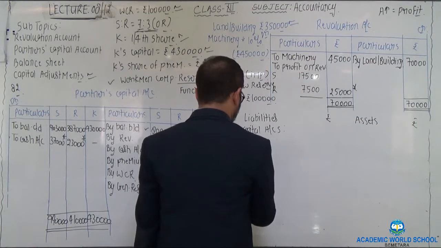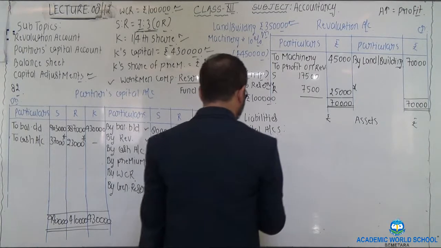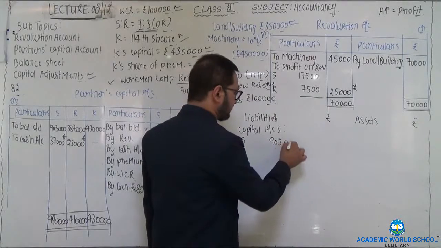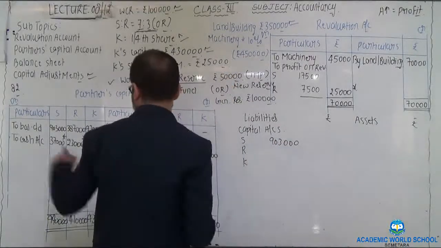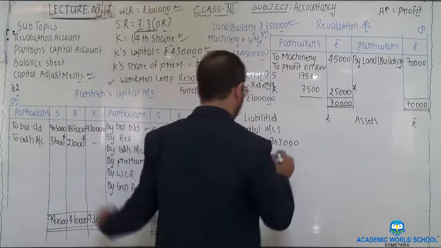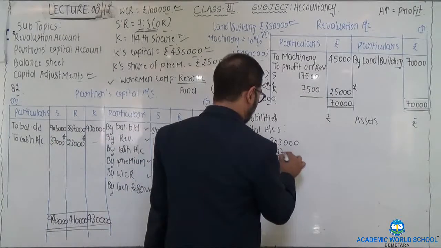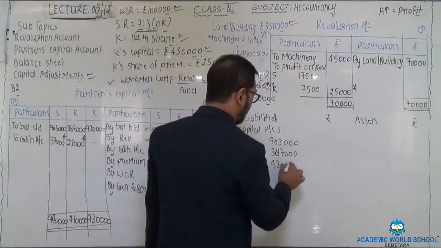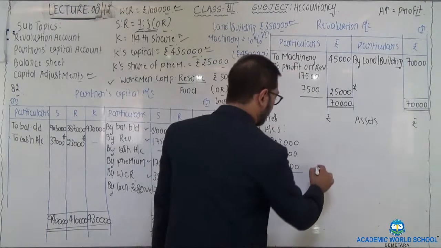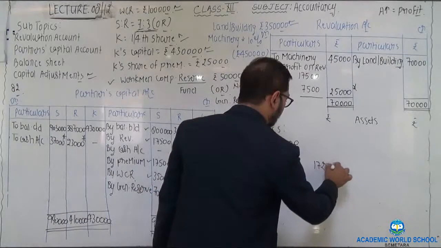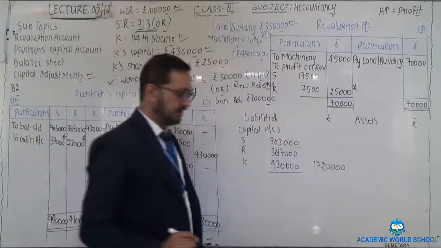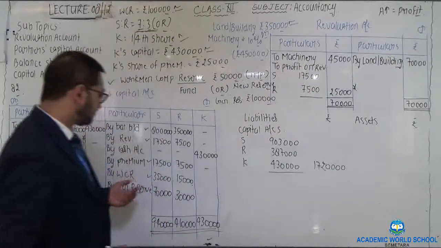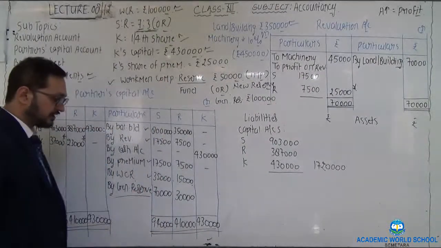Now altogether we are having 3 partners, that is S, R and K. New capital of S is 9,03,000, as mentioned in partners' capital. Second partner's capital is 3,87,000 and third partner's capital is 4,30,000. Total is 17,20,000.